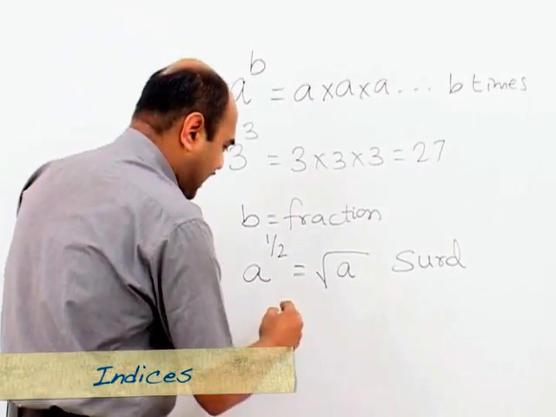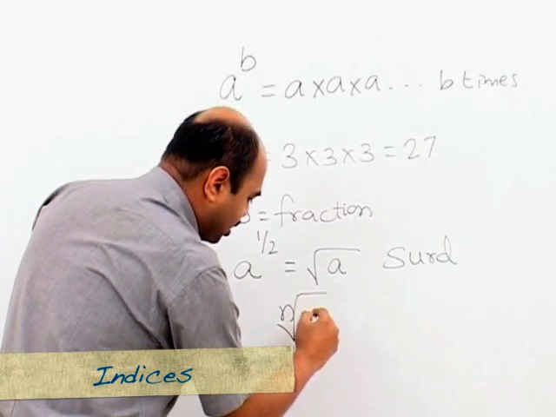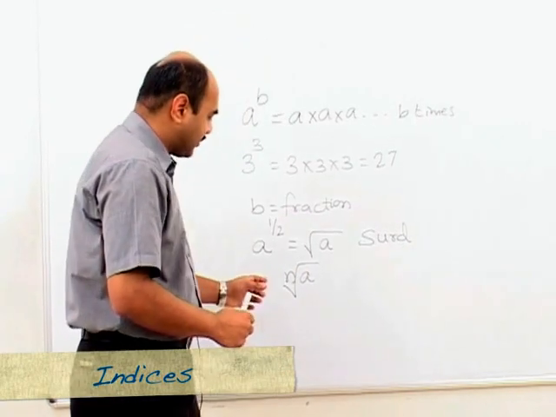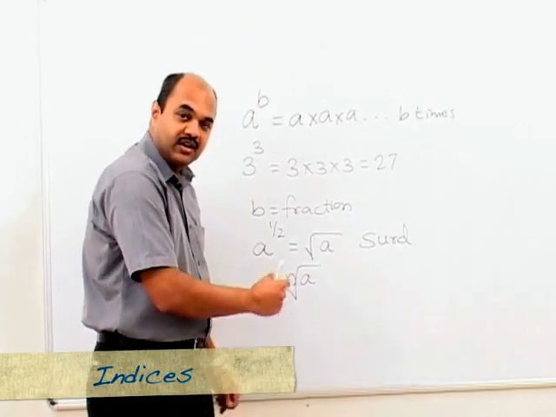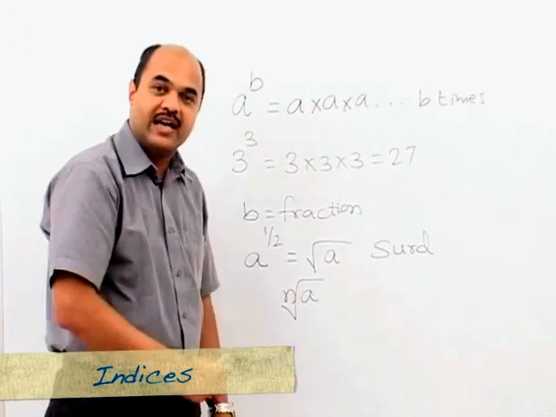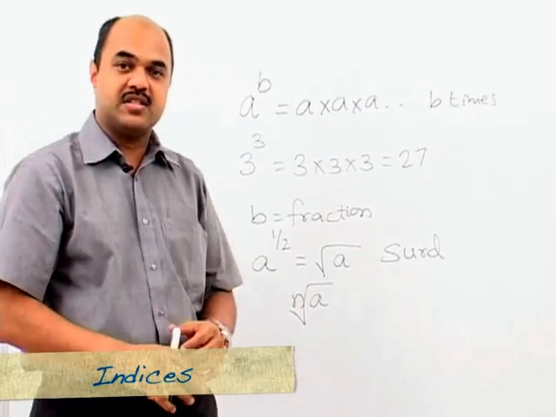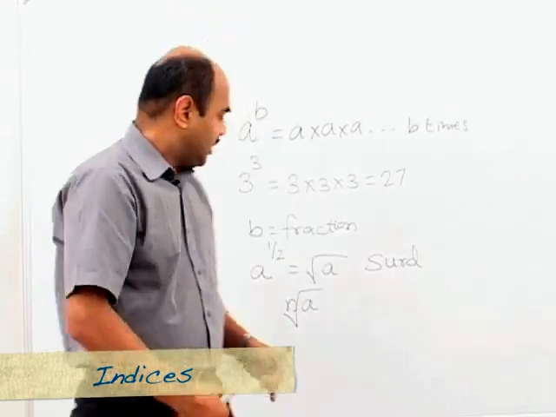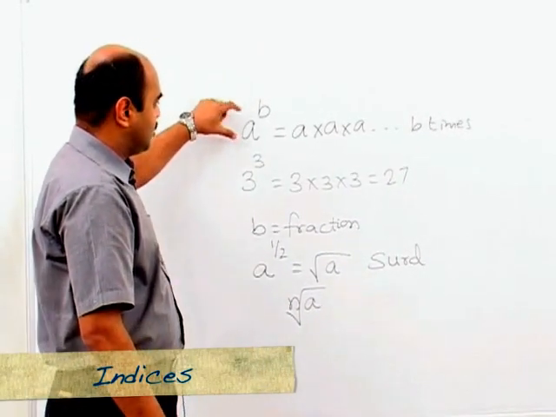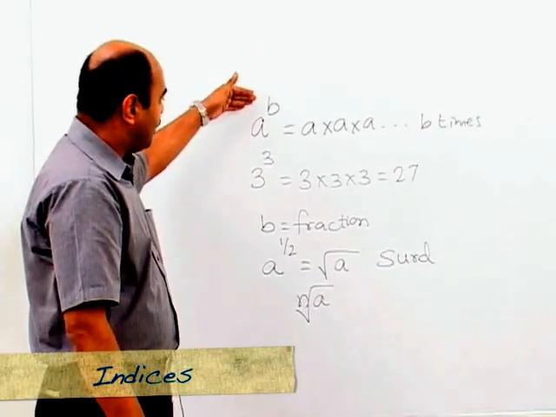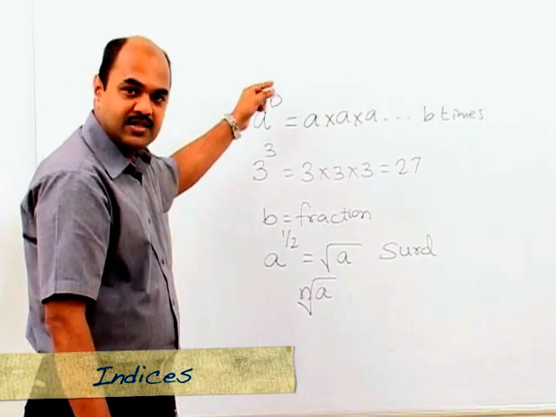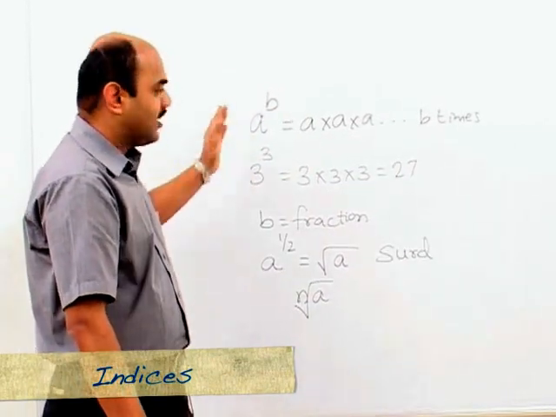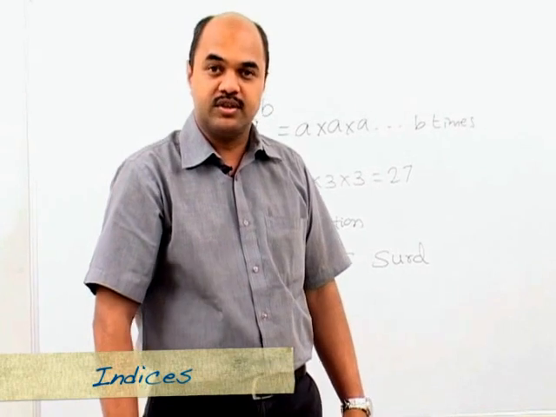So a surd can be expressed as the nth root of a, which cannot be exactly found. If the nth root of a does not give you an exact integral value, then this would be known as a surd. So when we talk about indices and surds, they are more or less related to each other. The laws would be similar, just that when we talk about index and we say a raised to b, we do not really include b as a fractional number, or rather if b is a fraction, then that a raised to b is referred to as a surd.